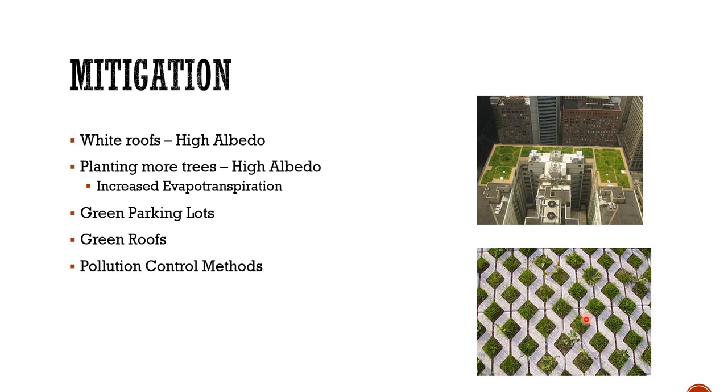The concrete area becomes a little bit less and more area is under vegetation, and we learned that vegetation has more albedo, so it keeps cooler, and more vegetation also leads to more evapotranspiration, as a result of which the area becomes a little bit cooler.